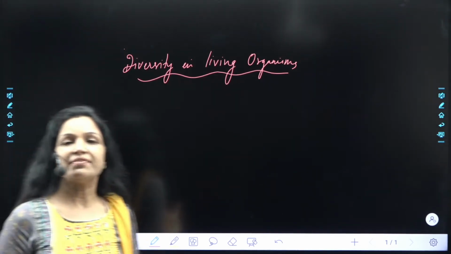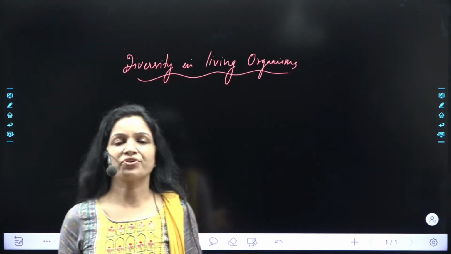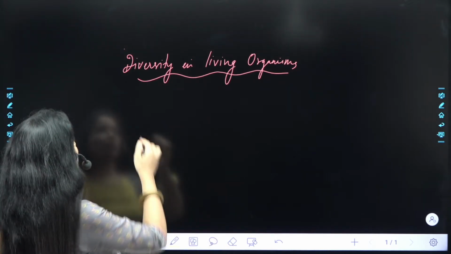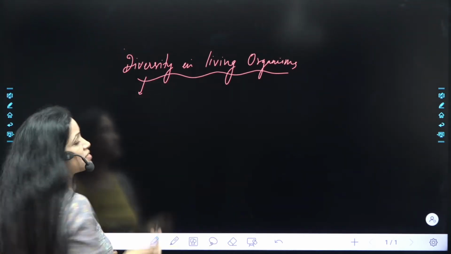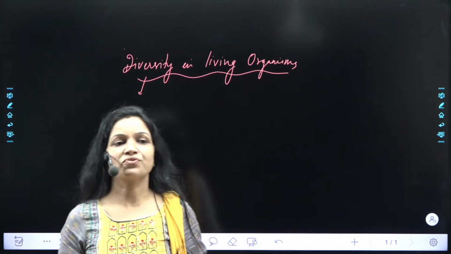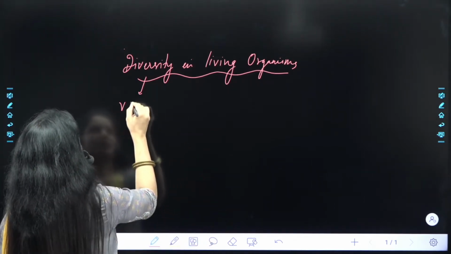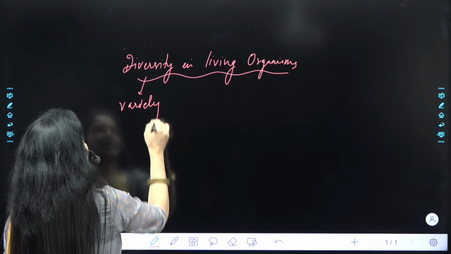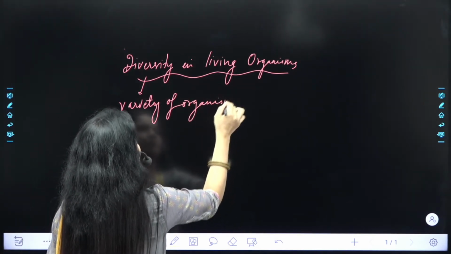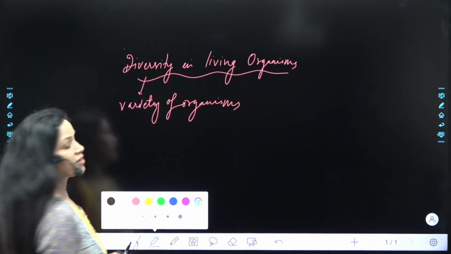Now, diversity in living organisms की जब हम बात करते हैं, we know that there is a wide variety of organisms present on this earth. So what is this wide variety of organisms? This is diversity. Diversity means enormous variety of organisms present on this earth. So diversity means variety of organisms. ठीक है? Diversity means variety of organisms.